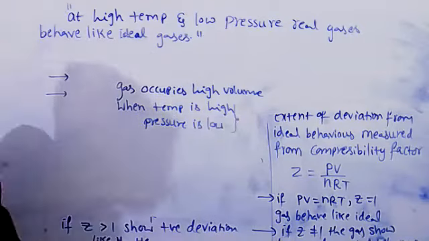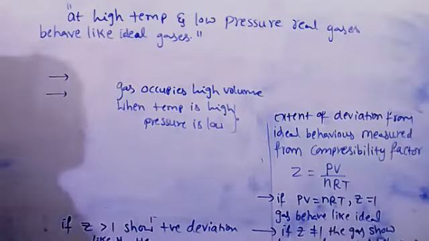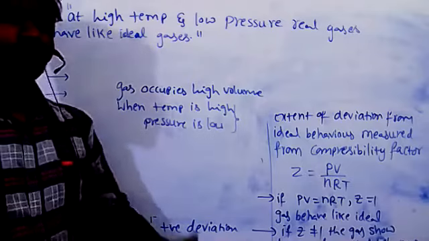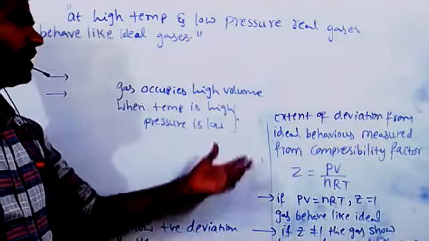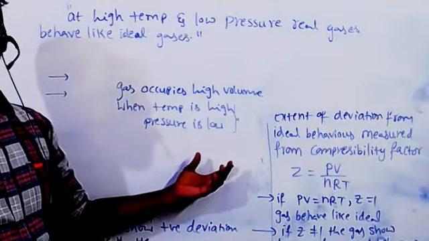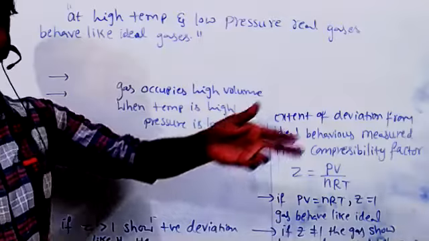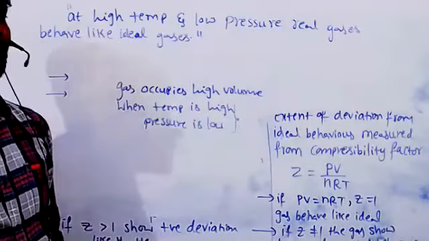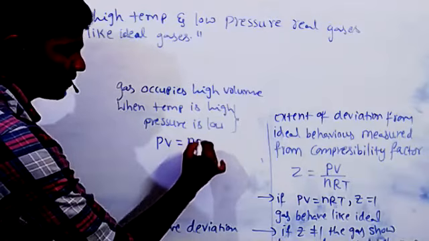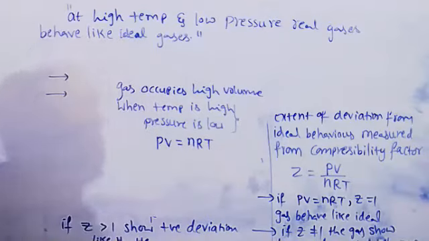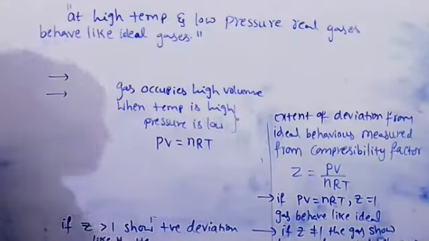Think practically. If temperature is very high and pressure is very low, then gaseous molecules are moving far apart, and a small amount of gas also occupies large space. In such a case, one gas molecule's volume we can neglect when compared with the total volume of the gas. That's why PV is equal to nRT, correct. And real gases also behave like ideal at high temperature and low pressure.